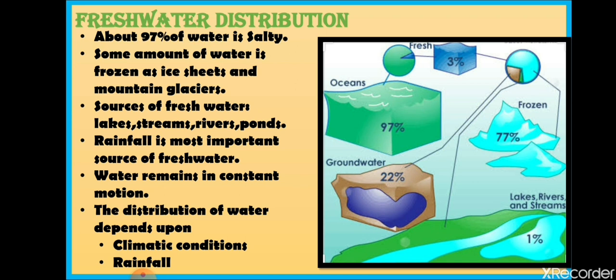So the ocean water is saline and not fit for human consumption. Fresh water accounts for only about 1 to 2%. 70% of this occurs as ice sheets and glaciers in Antarctica, Greenland, and mountain regions. So basically, only 1% of water is available and fit for human use.